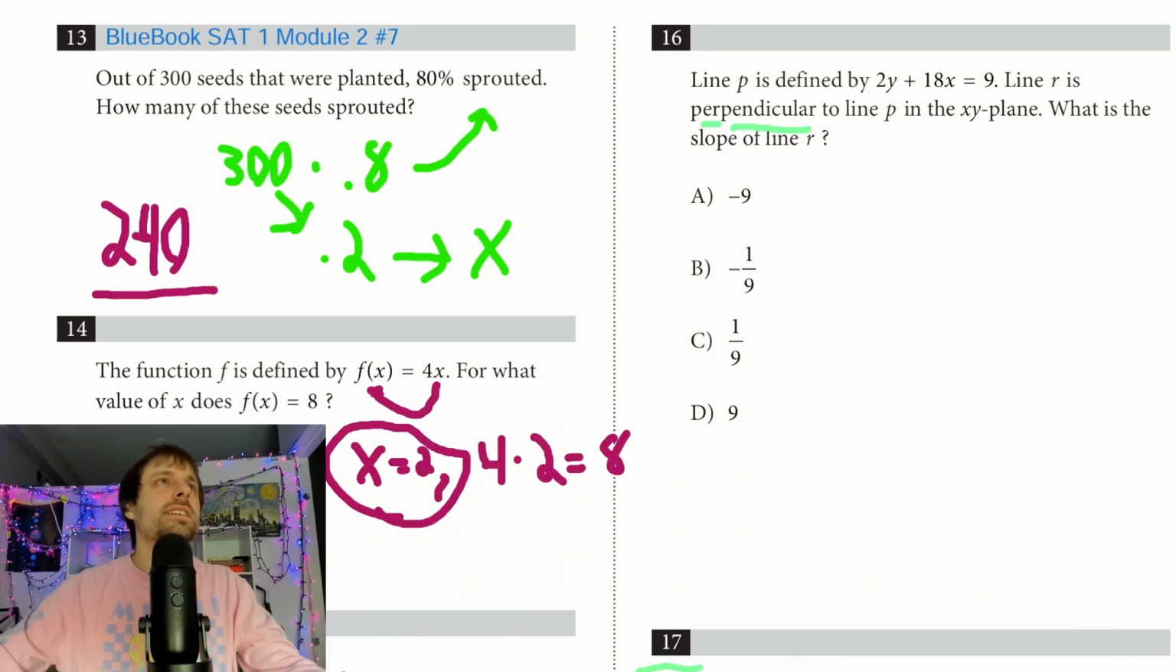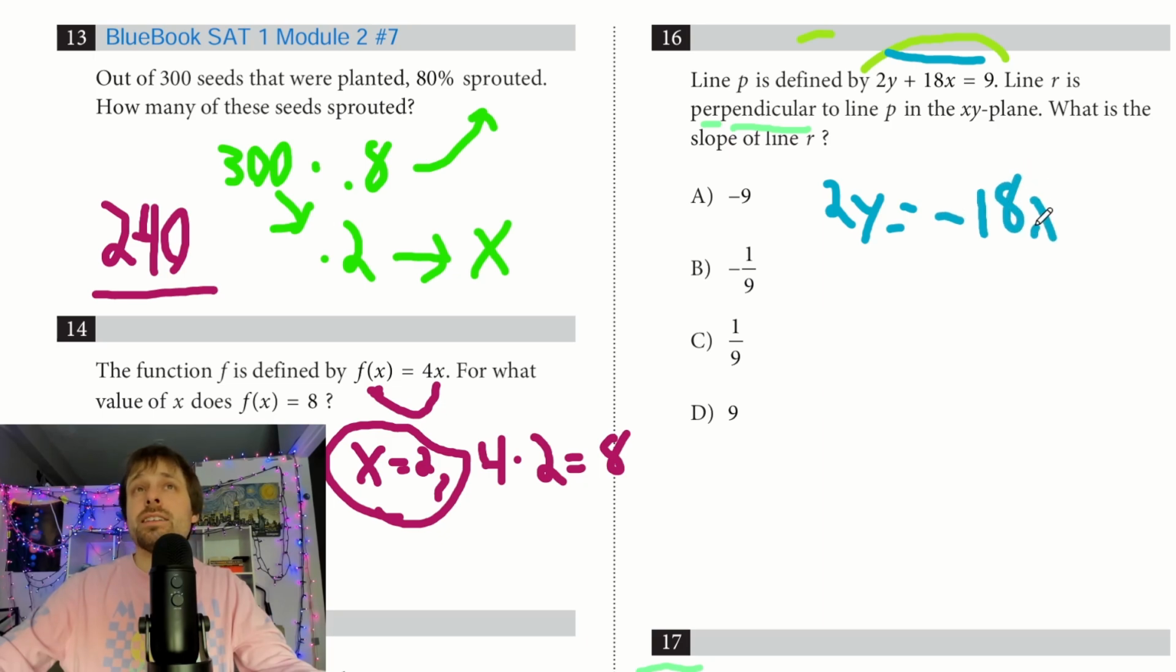What's going on in 16 here? Let's see. So we have line P is defined by this. Okay? That's line P. Line R is perpendicular to P. So the first thing I want to do when I see perpendicular is translate this into y-intercept form, or slope-intercept form.